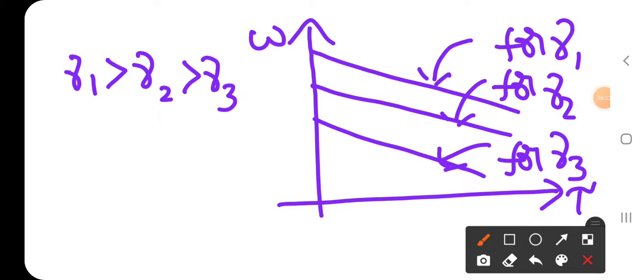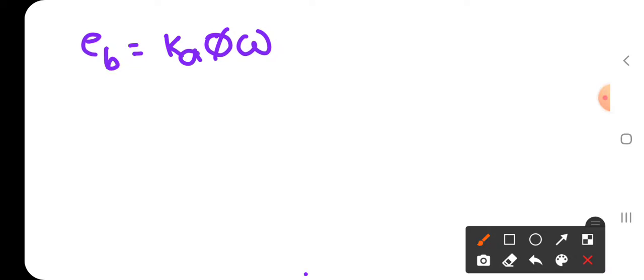Yes. Next, series motor. This is for the separately excited or shunt motor. Then what about the series motor? In the series motor, we know that Eb is equal to Ka pi into omega, and here the flux is not constant. The flux is divided into two components.